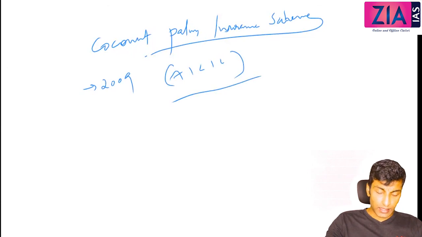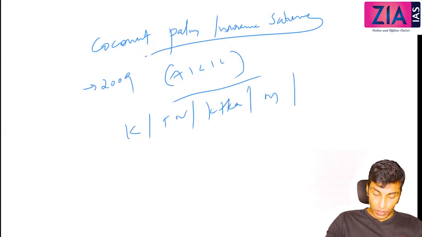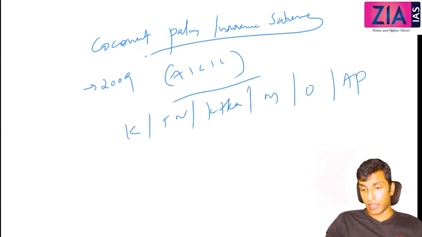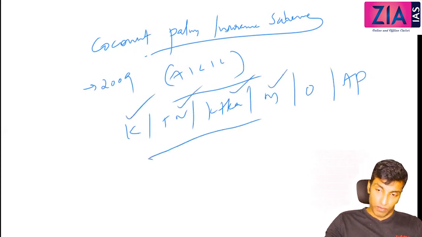Mainly in the southern states, you can write Kerala, Tamil Nadu, Karnataka, Maharashtra, and then Orissa, Odisha, Andhra Pradesh.